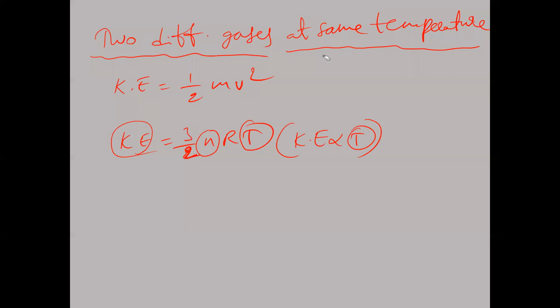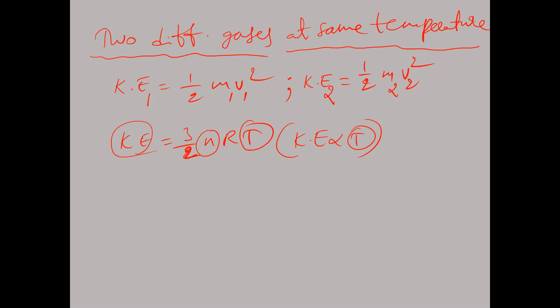But in this case, what now? Your temperature is same. When same temperature is there, kinetic energies will be same, na? For the first gas, I'm taking first here. KE1 of first gas is equal to half M1 V1 square. And for second gas, tell me what we take for second gas, KE2. Kinetic energy of second gas is equal to half M2 V2 square.